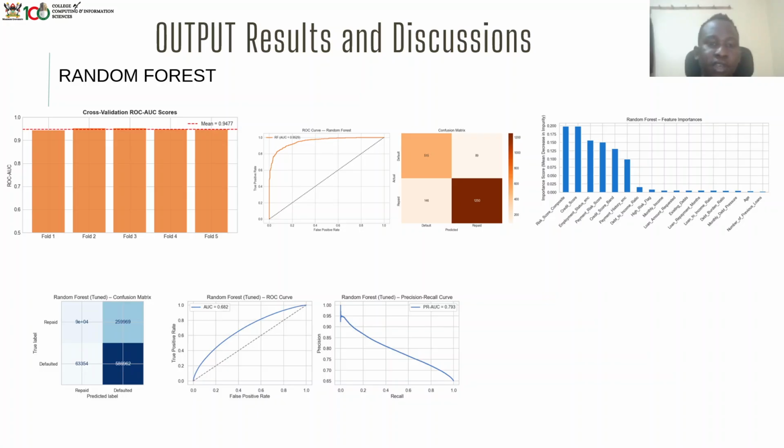Then now these are some of the outputs we got from the models we trained. We'll start with random forest, which gave us a mean cross validation score of 94%, which was one of our best models. And these are its outputs, giving us those graphs.